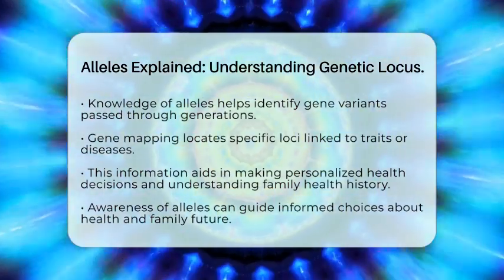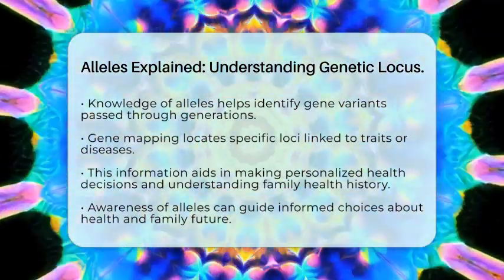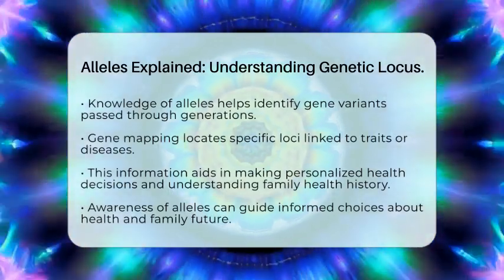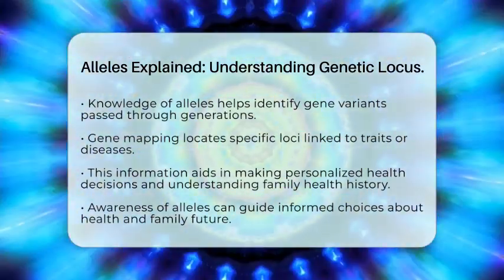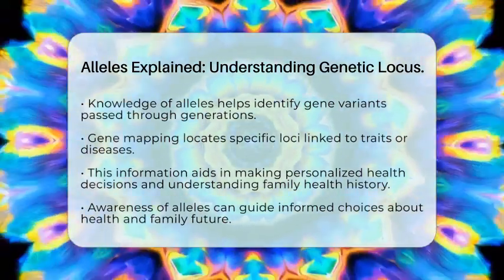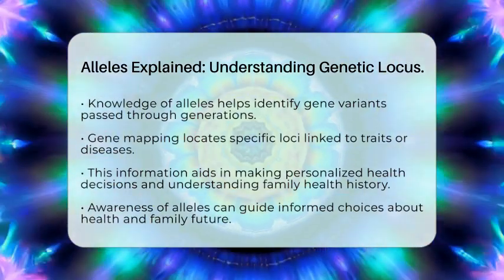So, the next time you think about traits like eye color or even certain health conditions, remember that it all comes down to alleles and their specific locations on chromosomes. Understanding these concepts can empower you to make informed choices about your health and your family's future.